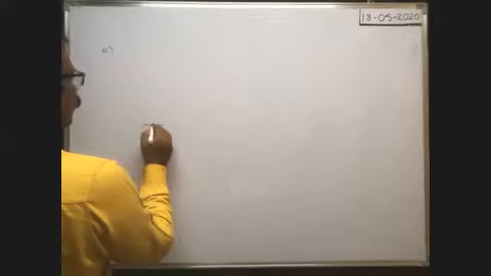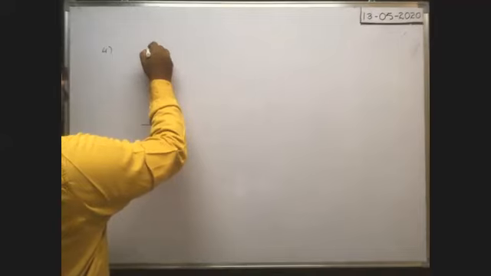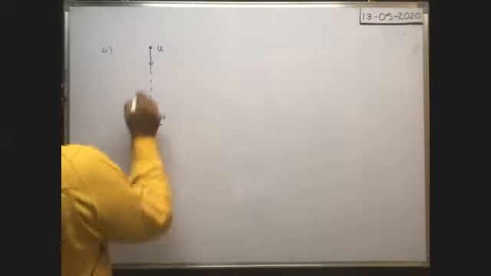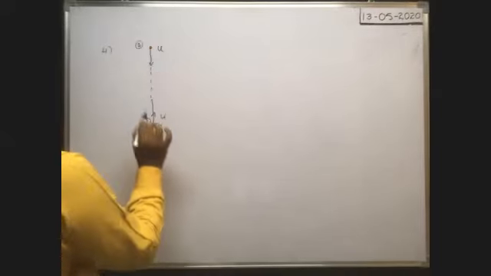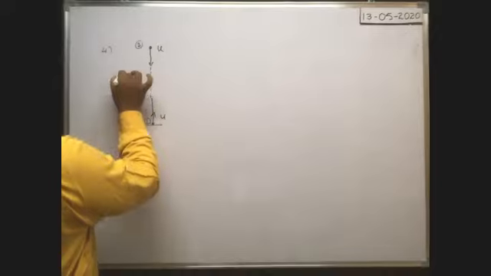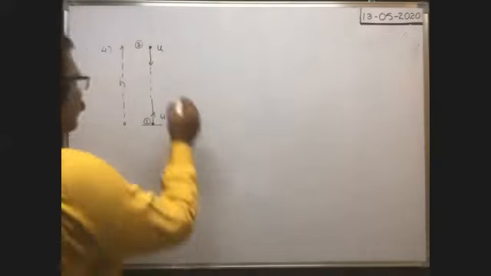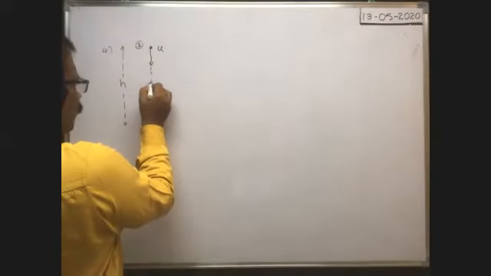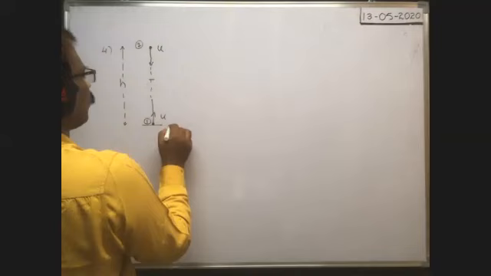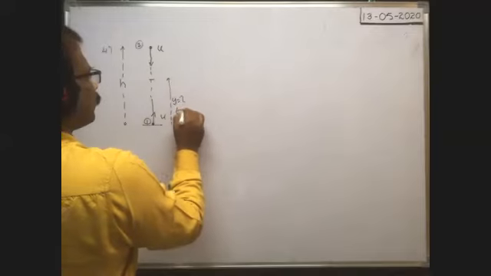Suppose one body is thrown vertically upwards with a velocity u, and another body is thrown down with the same velocity u. It is the first body, it is the second body. One body is thrown vertically upwards, another body is thrown downwards with the same velocity from a height equal to small h. Okay, after what time they meet together? Suppose the two bodies meet together here. Of course, if the two bodies meet together after a time t, then we find the height at which they meet together and after what time they meet together. That is the case.